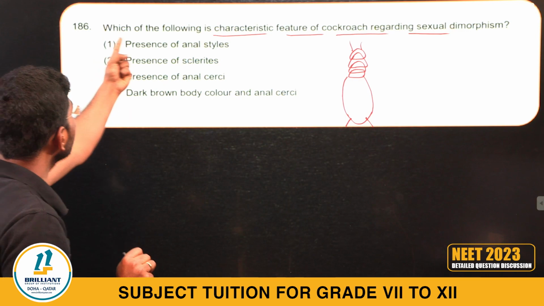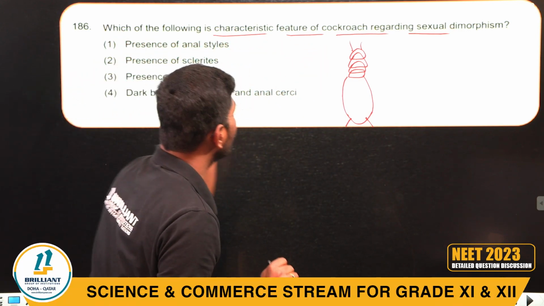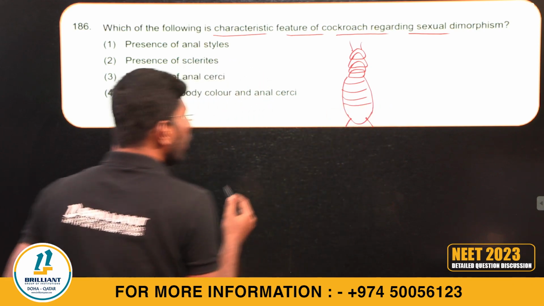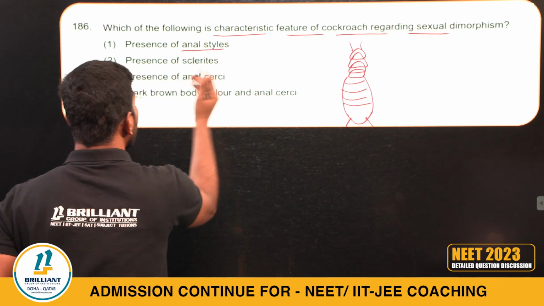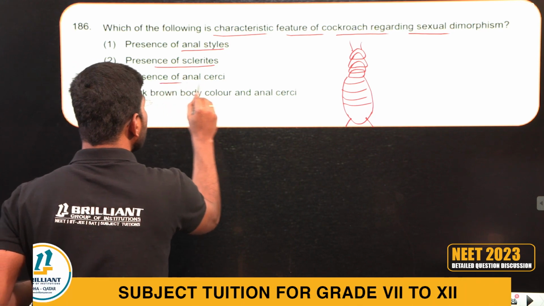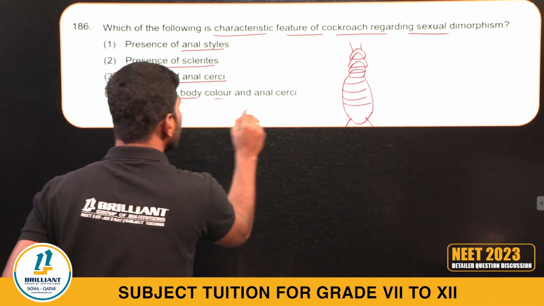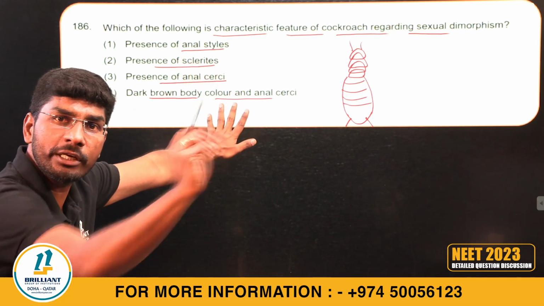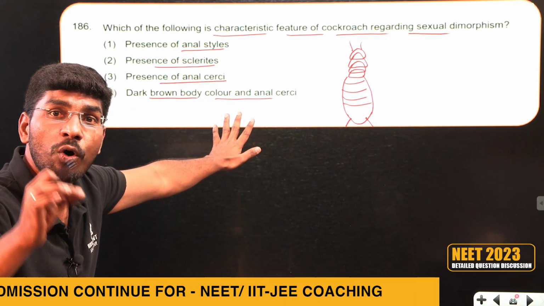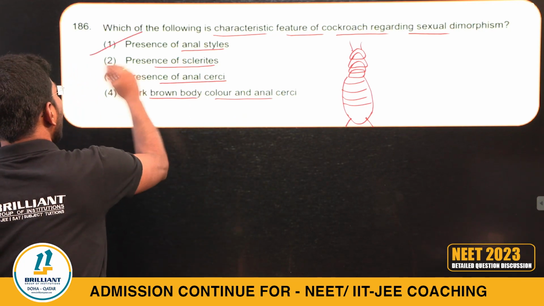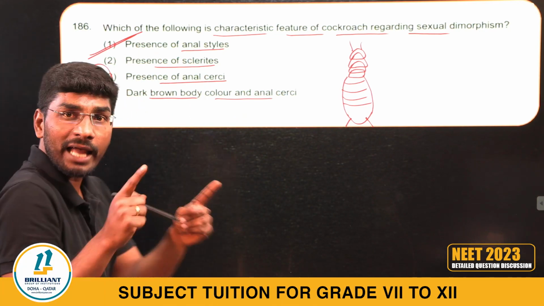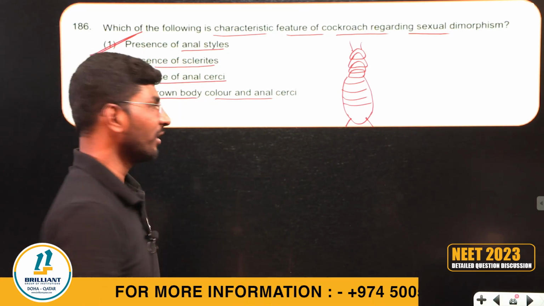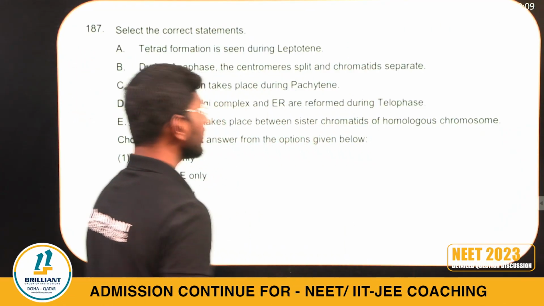Look here. Which of the following is a characteristic feature of the cockroach? These are the abdominal segments, right? Now presence of anal style, presence of sclerites, presence of anal cerci, dark brown color of anal cerci. Anal cerci and sclerites are common in male and female cockroach. Male cockroach exclusively has anal style. I said that anal style is absent in the female cockroach. Answer is 1.